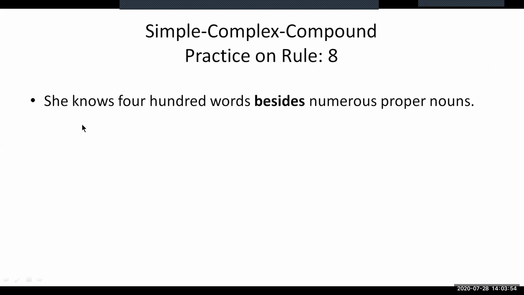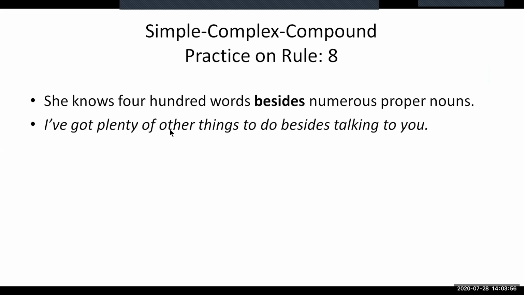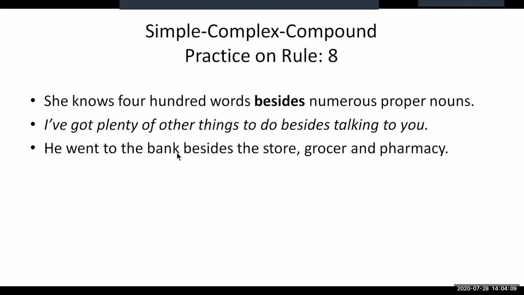The second one, I've got plenty of other things to do besides talking to you. This sentence is in simple form, and you are to make this sentence complex and compound. The third one, he went to the bank besides the store, grocer, and pharmacy.